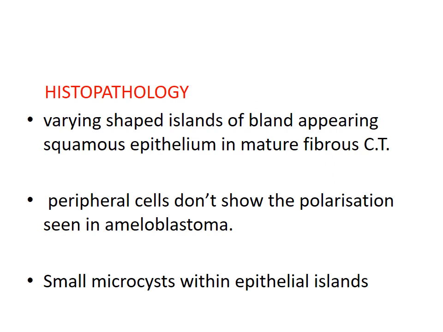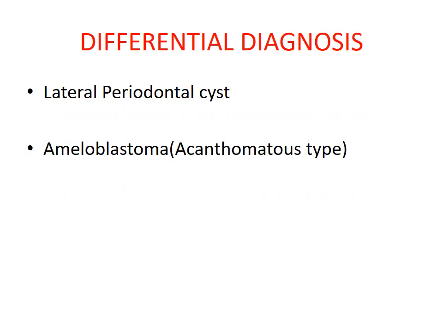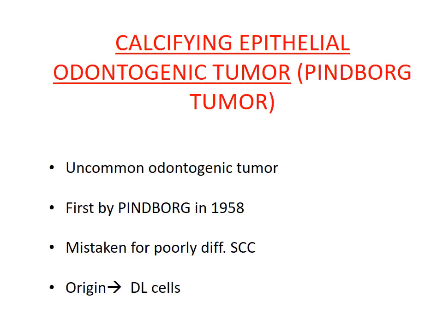Next, coming to the microscopic features, varying shaped islands of bland appearing squamous epithelium in mature fibrous connective tissue are seen. Peripheral cells don't show the polarization seen in ameloblastoma. Small microcysts within epithelial islands are seen. Here you can see the microscopic photo. For differential diagnosis, lateral periodontal cyst and ameloblastoma, acanthomatous type. Treatment: conservative surgical excision is done.